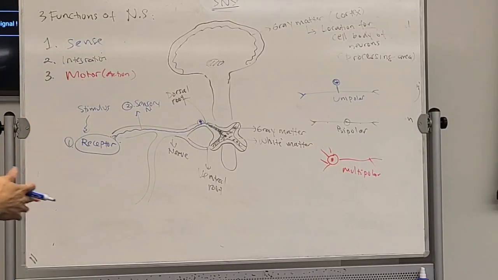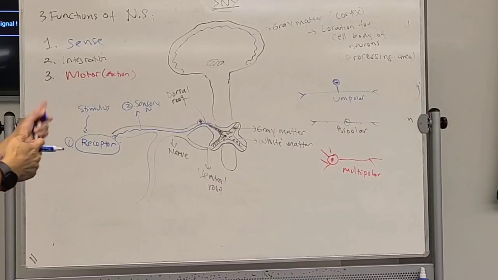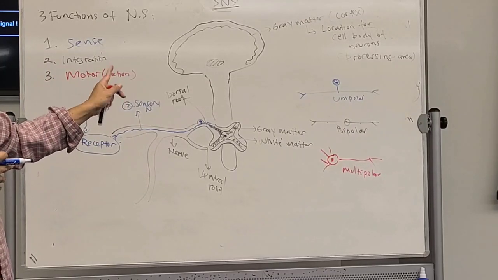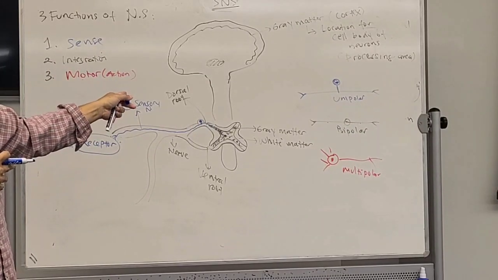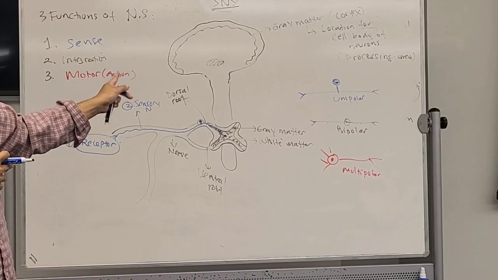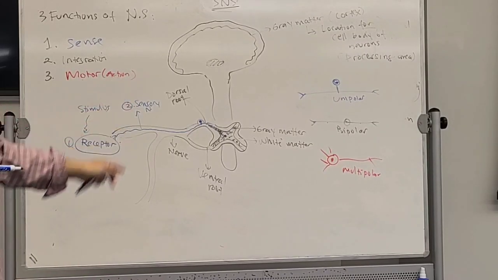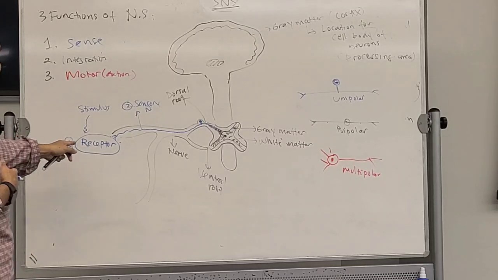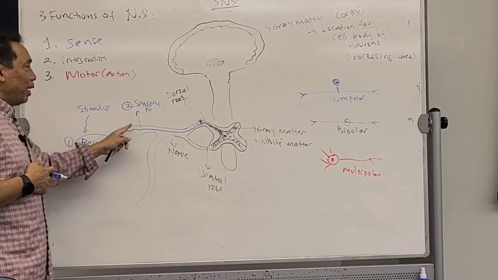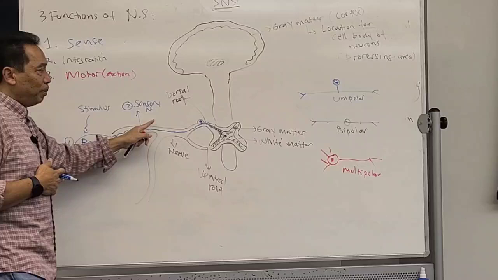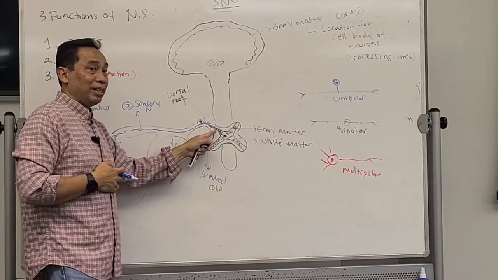Try to explain it slowly. So whenever you get it, it will be with you, believe me, forever. So this is how our body works. This is how our nervous system works. So the stimulus goes to the receptor, and then it's carried by the sensory neuron. It will be carried into this spinal cord.